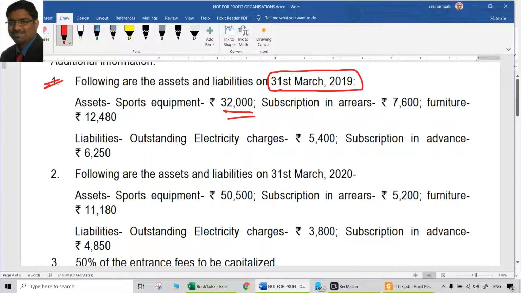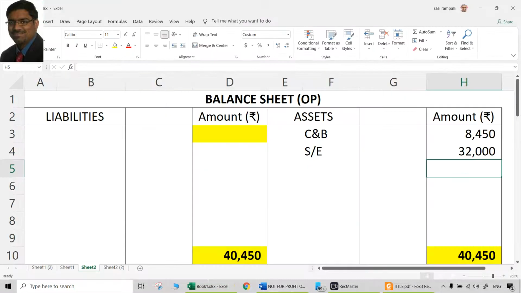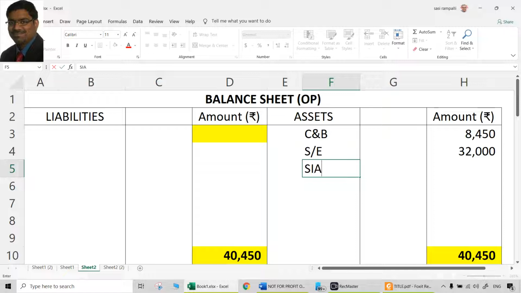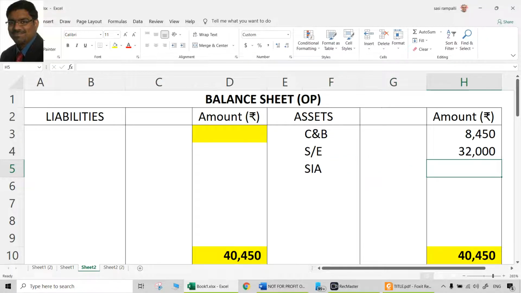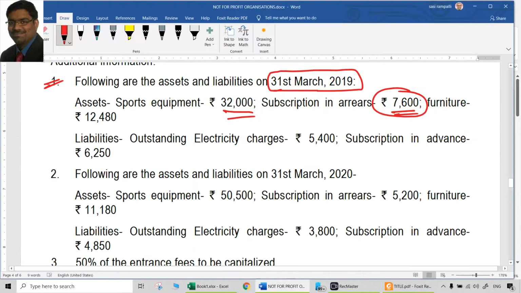Sports equipment done. Subscriptions in arrears. Opening balance sheet means they are supposed to be received. First of all, they are assets. So subscriptions in arrears or outstanding subscriptions, whatever we call it, they are supposed to be still received. That means it is an asset on the opening balance sheet. That is very clear. There should not be any doubt in that. But then that means it is a credit aspect which we have done.